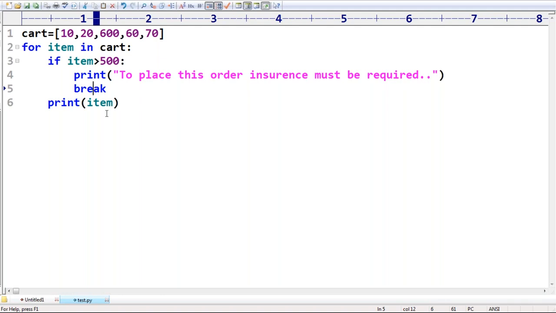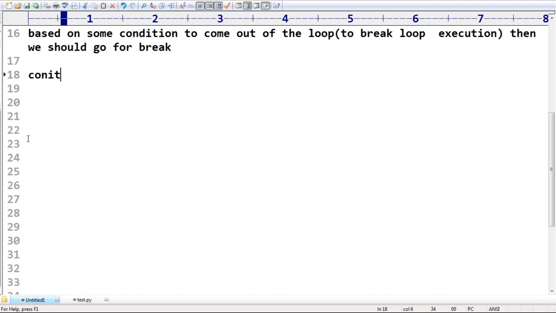Next, similarly, we can go for continue. Can I continue? Okay. Sir, what is the continue? Sir, within the loop, very simple. Inside the loop, I want to skip the current iteration and continue with the next iteration. That's about my requirement, right?